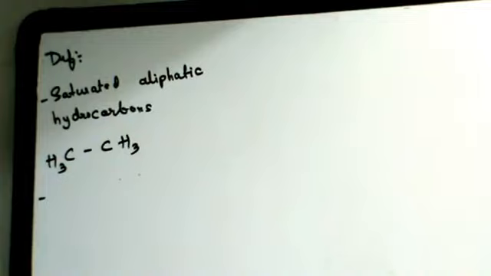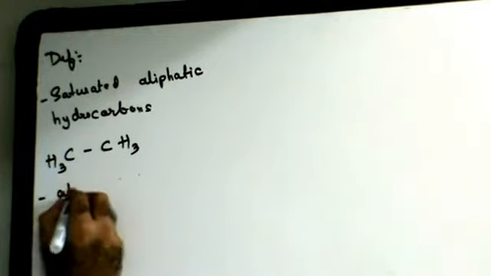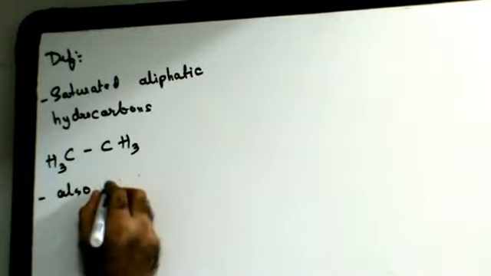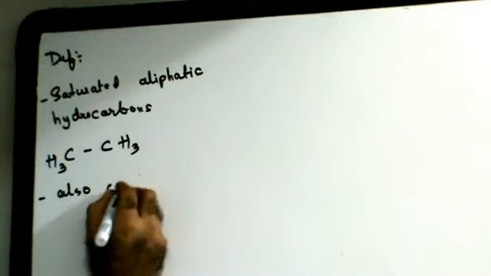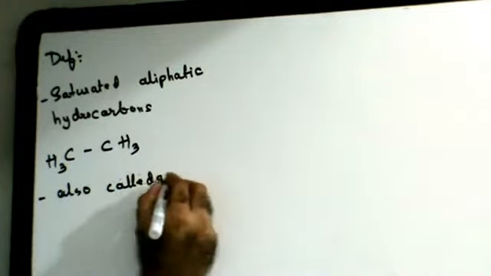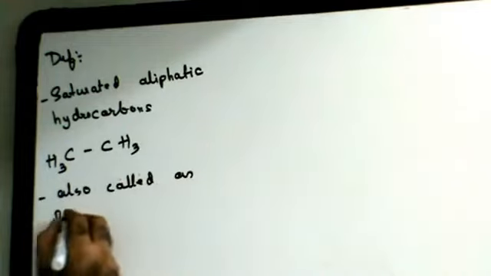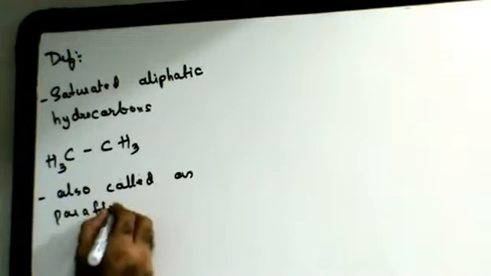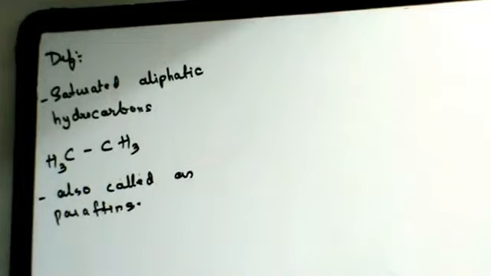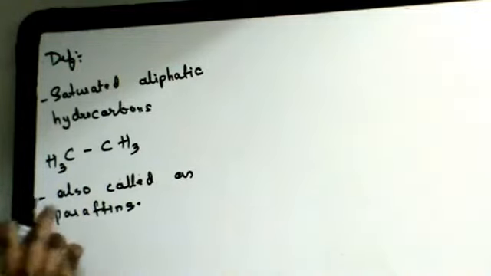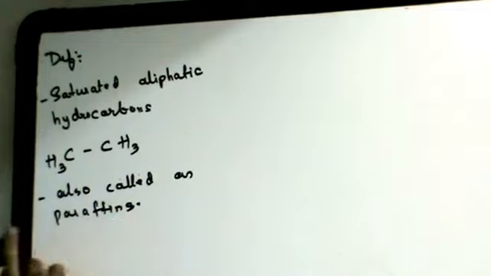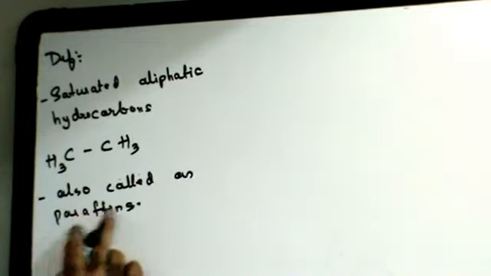Now, they are also called paraffins. Some authors even call them paraffins. Why are they called paraffins? Because they have low chemical reactivity. Para means low, affins means affinity. The word paraffin means low affinity. The literal translation of the word paraffins is low affinity.